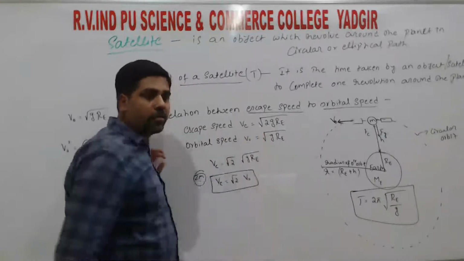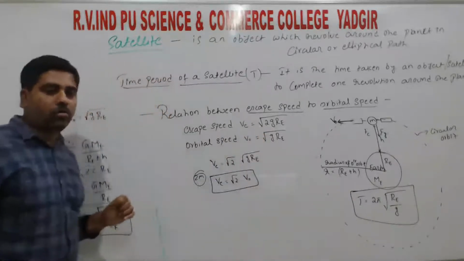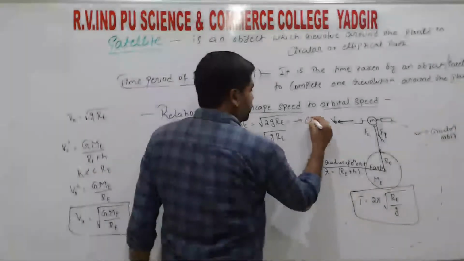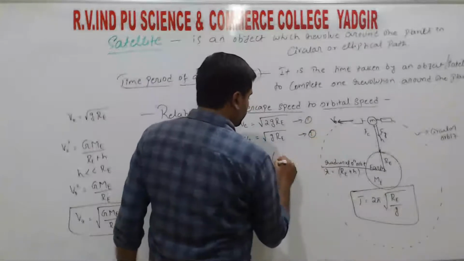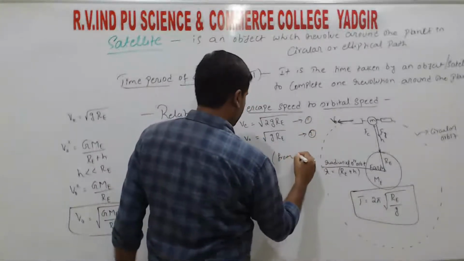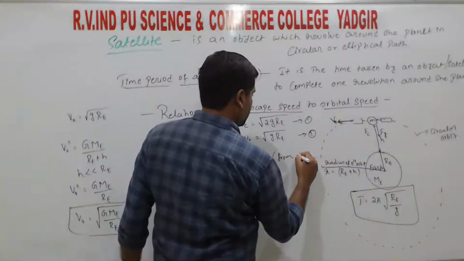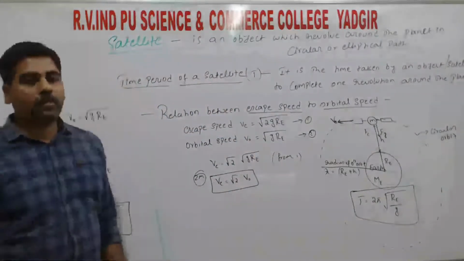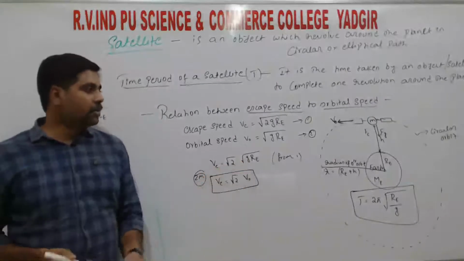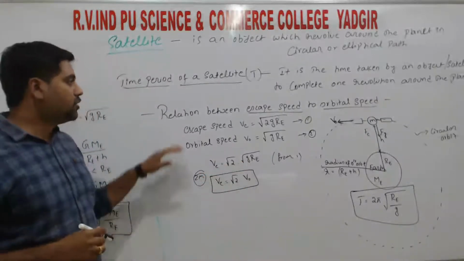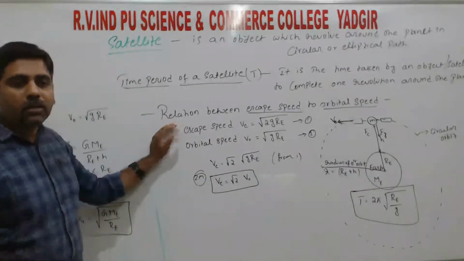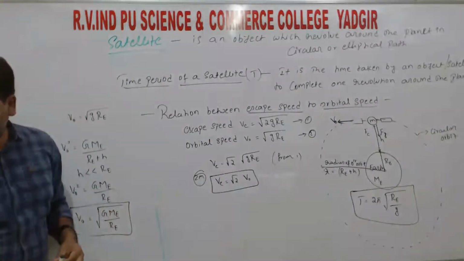So ನೀವು ಅದನ್ನ ಯಾವ ತರ ಬೇಕಾದರೂ represent ಮಾಡ್ಕೋಬಹುದು, right? So here in this relation, first relation, second, so this is from 1, right? So first relation we can write this relation, right? So this is the relation between escape speed and that of the orbital speed, right?